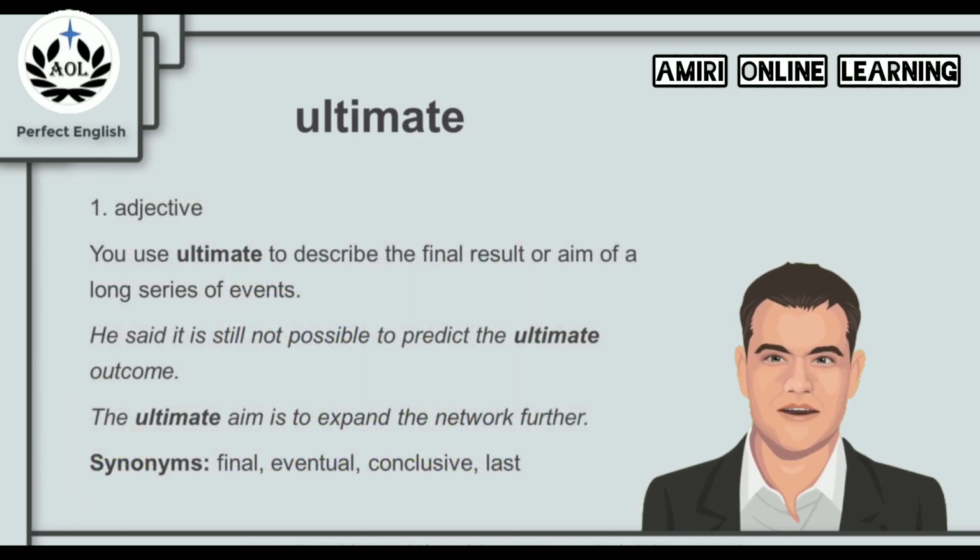You use ultimate to describe the final result or aim of a long series of events. For example, he said it is still not possible to predict the ultimate outcome, the final result. Or we can say the ultimate aim is to expand the network further. That is the final thing, the final aim that we want. And synonyms for ultimate in this context are the words final, eventual, conclusive, and last.